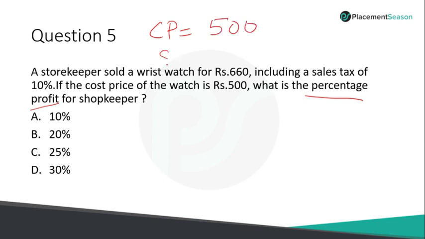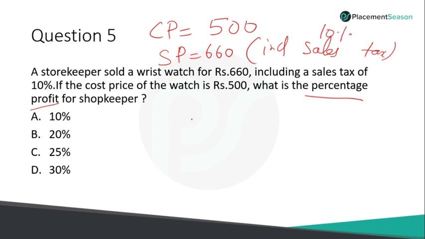500. And what is the selling price? 660. But the 660 is including sales tax. And they have very clearly mentioned the sales tax is 10%. So what is the selling price without sales tax? You need to remove the 10%, right?